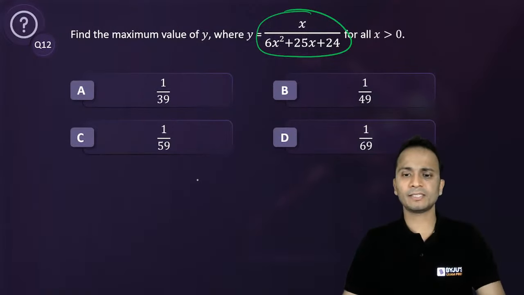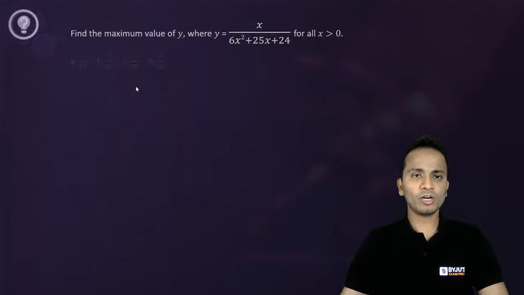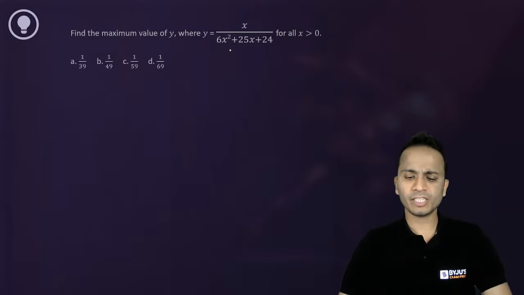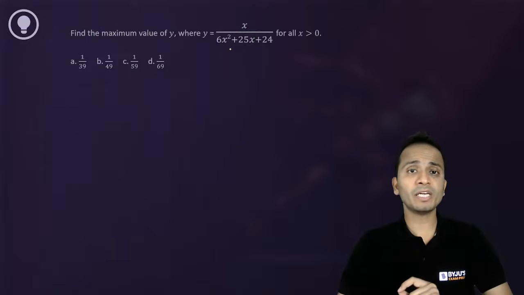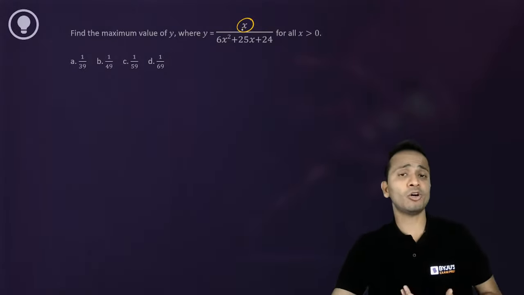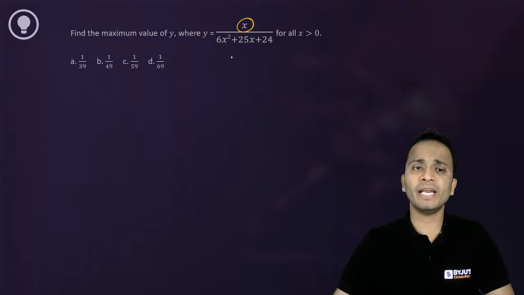Akhil, nice. So I'll work on the concept that is given by Jaydev. Jaydev says if denominator is minimum, then the expression can be maximum. But that will be the case if the numerator is independent of x. Now since numerator is also dependent on x, so first of all we'll have to make it independent.